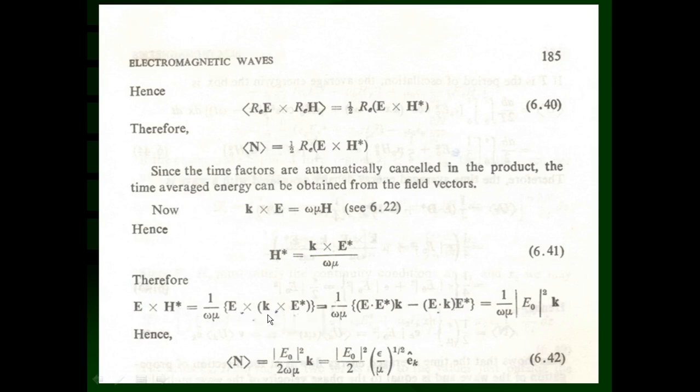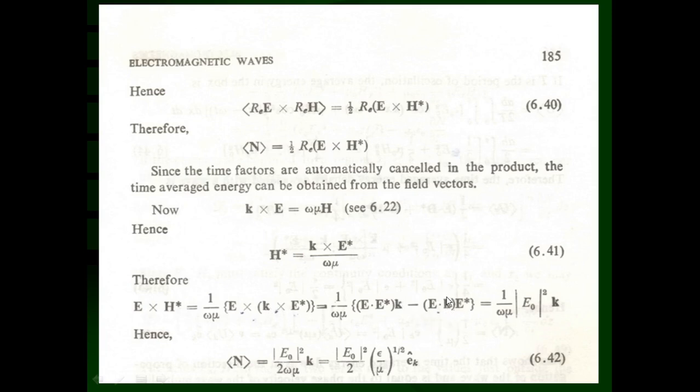The middle vector is k here, the propagation vector k. So k is coming outside and its coefficient is the dot product of the remaining two vectors, E and E star. So that is E dot E star, the coefficient for the vector k. Similarly, the other vector comes with the negative sign, so minus E star, and its coefficient is the dot product of E and k, so E dot k.